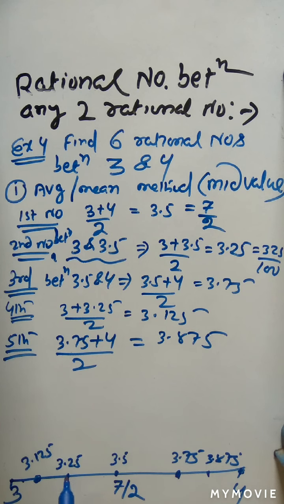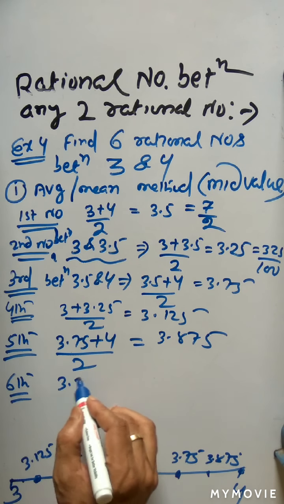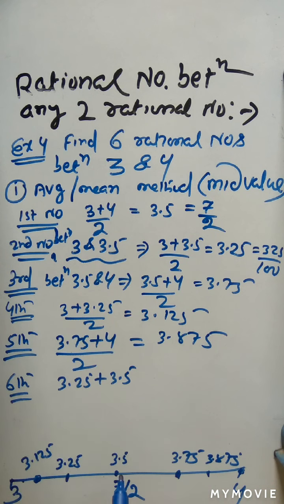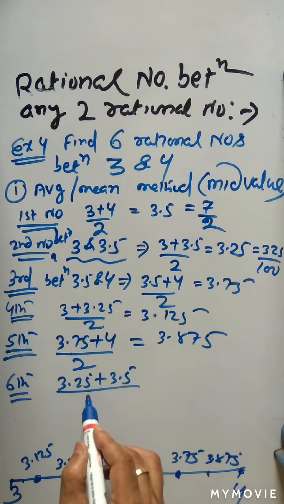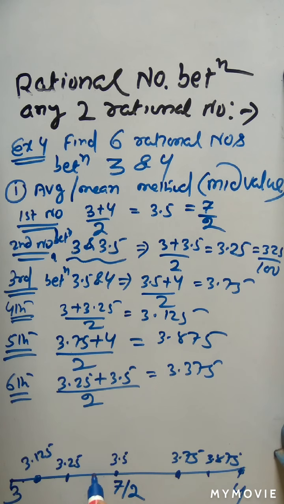So we can say in between 3.25 and 3.5 you can get another number. The sixth is 3.25 plus 3.5. You see, this is 3.25, this is 3.5. In between these two you can get a mid value, that is 3.375. So this number is 3.375. So in this way, you can get infinite numbers.